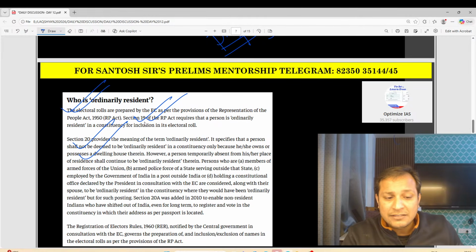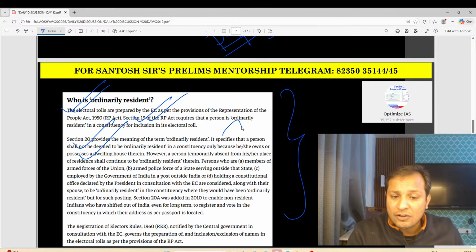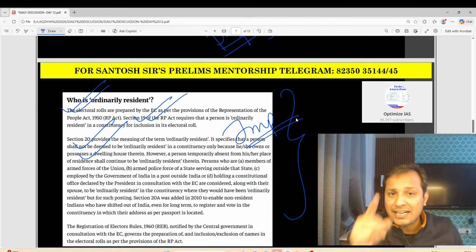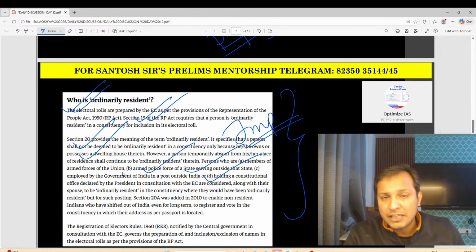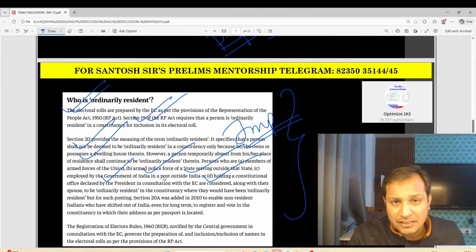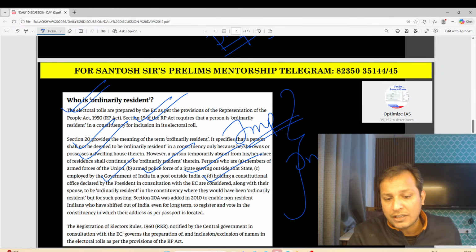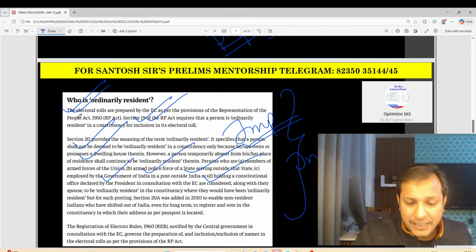Okay, so please prepare, guys. This ordinary resident can also be asked. Very, very important: there are exceptions given for armed forces, for police forces, and for constitutional posts, or people who are employed in government and who are posted outside, like foreign service officers. This is very, very important. Make note of it.